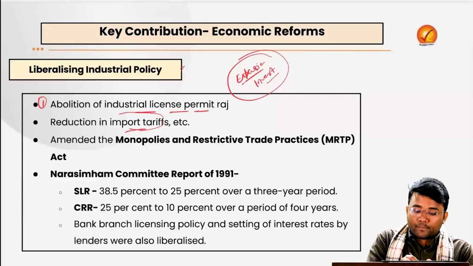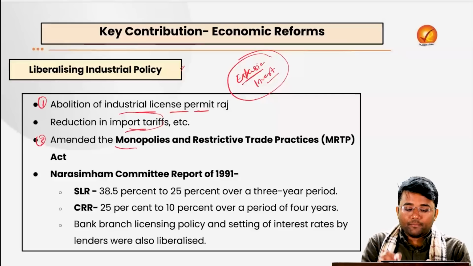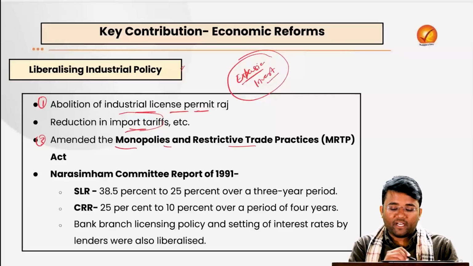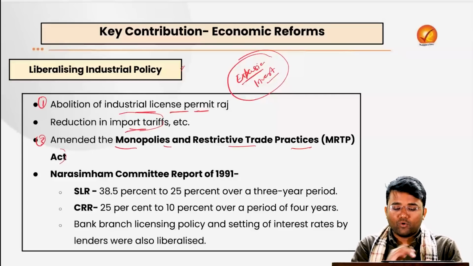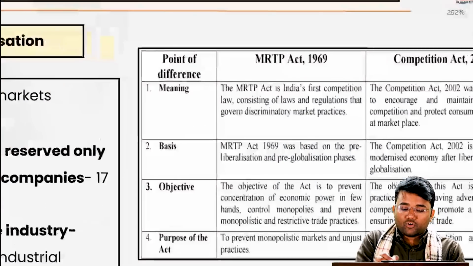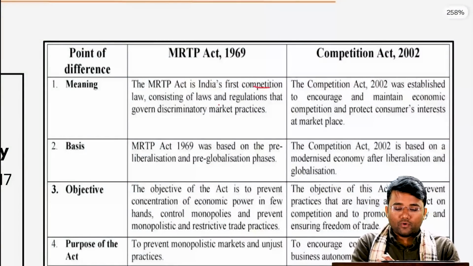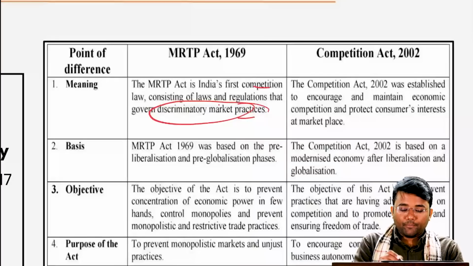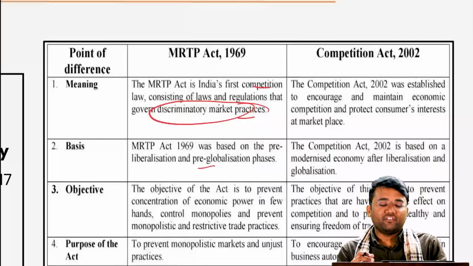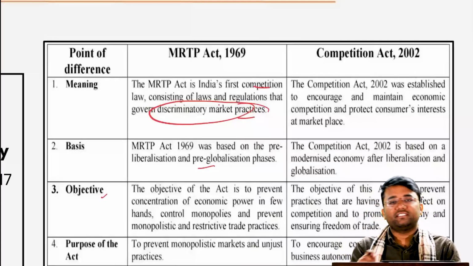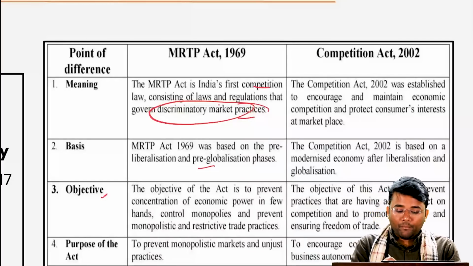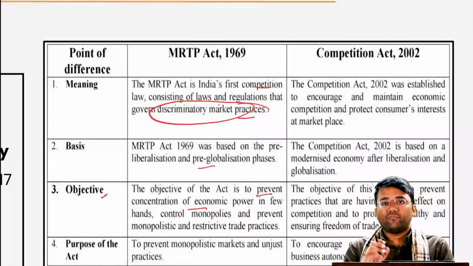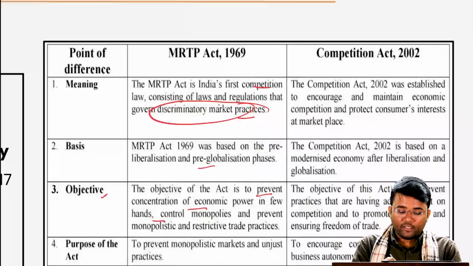The government also amended the MRTP, that is the Monopolies and Restrictive Trade Practices Act, 1969. What was it? It was the first competition law, which consists of laws and regulations that govern discriminatory market practices, and it was based on the pre-liberalization and pre-globalization phases. What was the objective of this MRTP Act? The government wanted to prevent the concentration of economic power in few hands and control monopolies and monopolistic